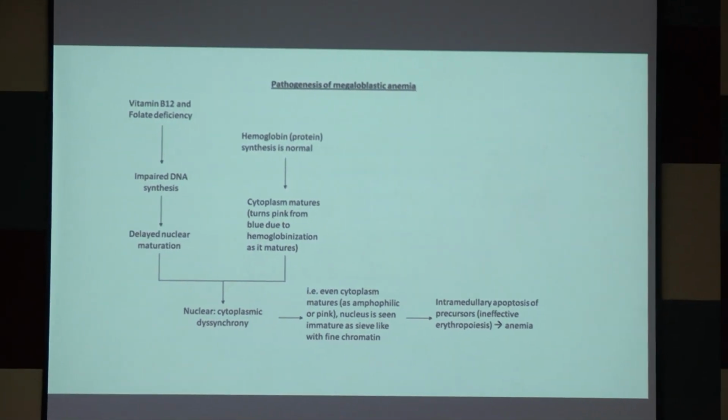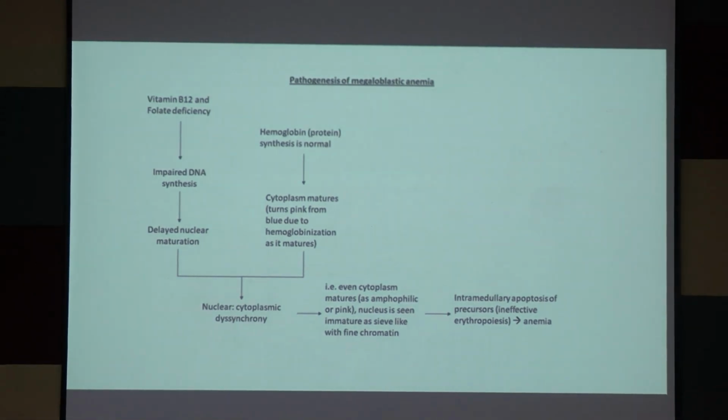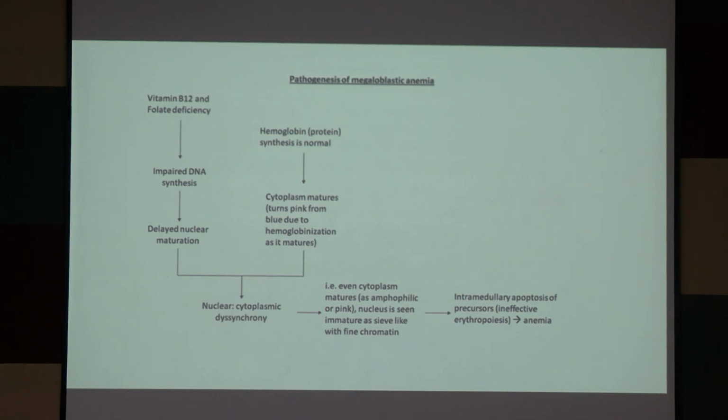Erythropoiesis will be there, but it is ineffective because immature forms will come. That leads to anemia because there will be intramedullary apoptosis. Those immature RBCs will be destroyed mainly in bone marrow. As a result, all three hematopoietic cell lines, erythroid, myeloid, and megakaryocytic, will be suppressed and the result will be anemia, leukopenia, thrombocytopenia. Hemoglobin count will be low, total count will be low, and platelet count will also be low.